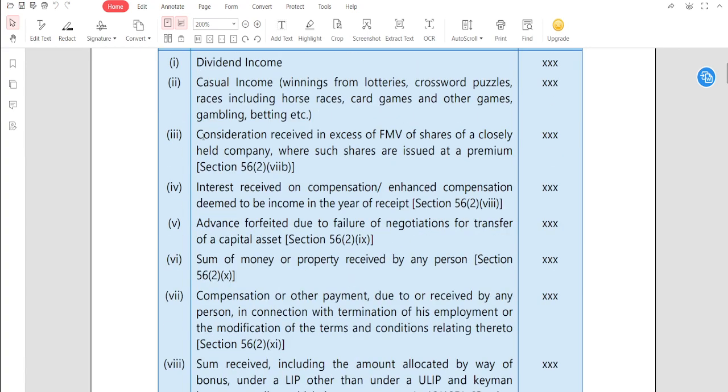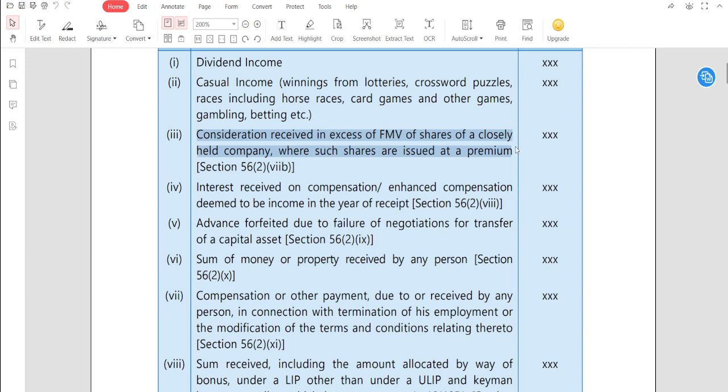Let's go: consideration received in excess of the fair market value of shares of a closely held company versus shares issued at a premium. So suppose any consideration you receive in excess of the fair market value of shares of a closely held company, you can say that it's income from other sources, because you guys all know that up to the fair market value it will be chargeable under capital gain, but more than fair market value it will be chargeable under other sources.